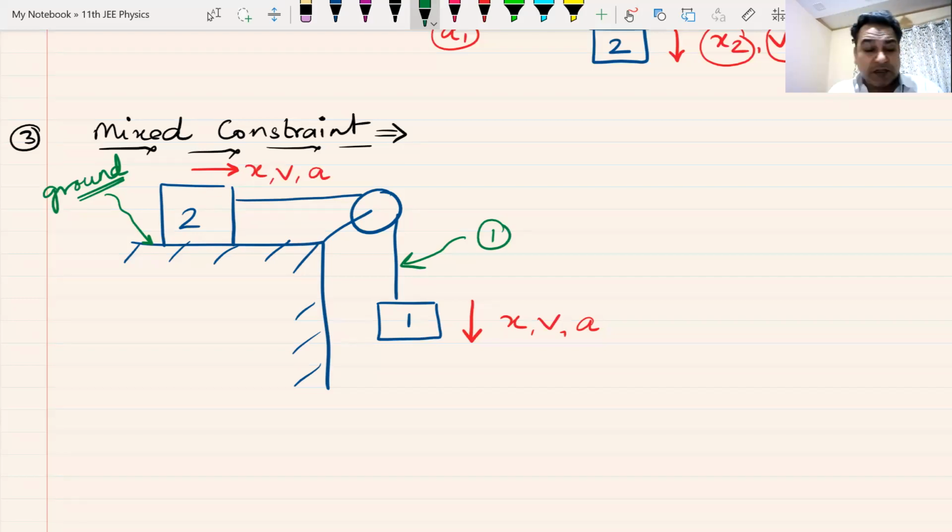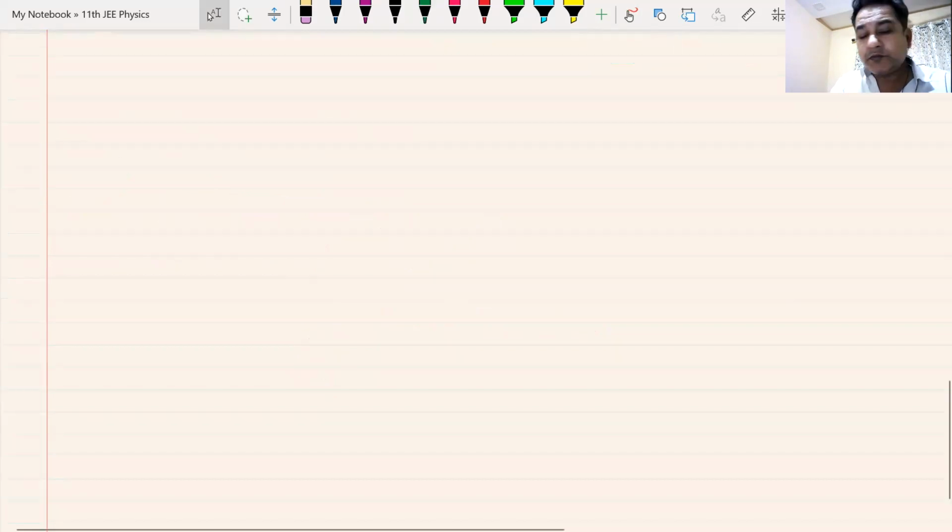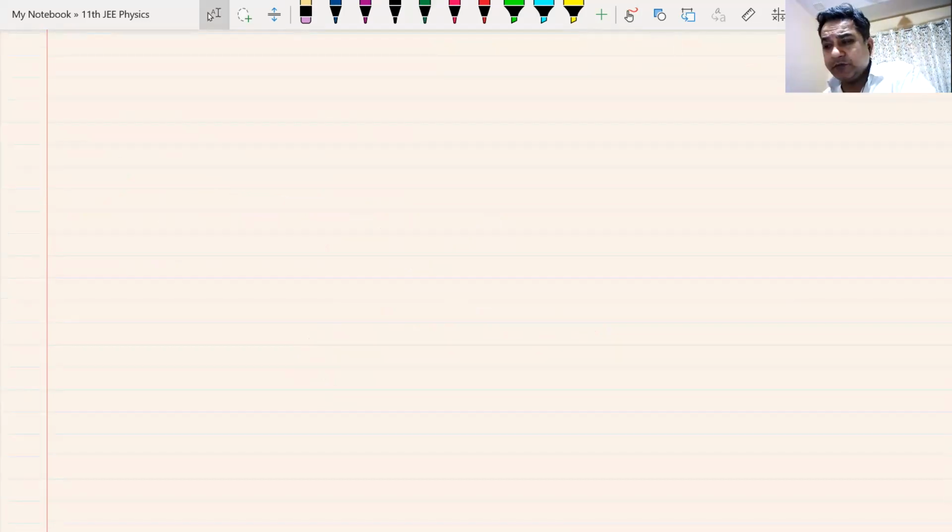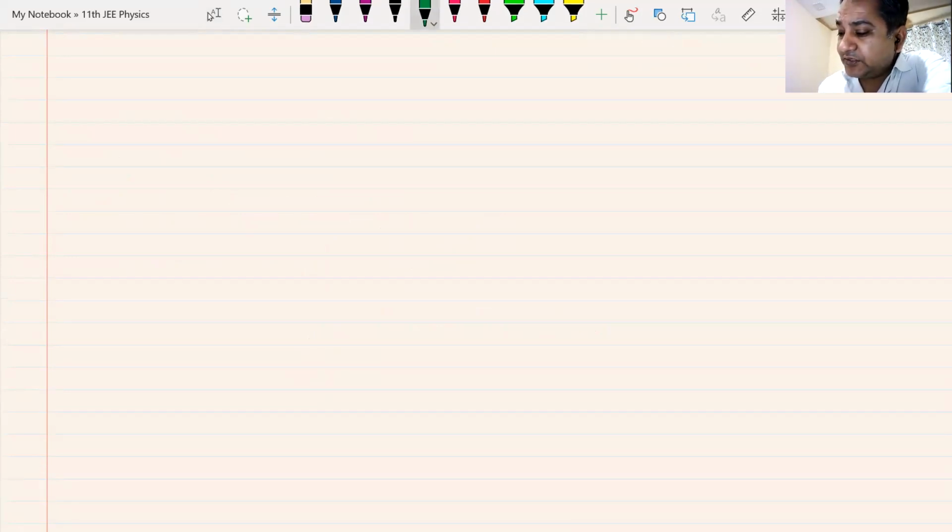Okay. Now, the first thing that we are going to start with is the string constraint, because majority of the questions that we will encounter will be based on string constraint.